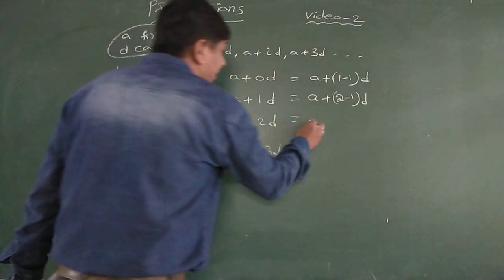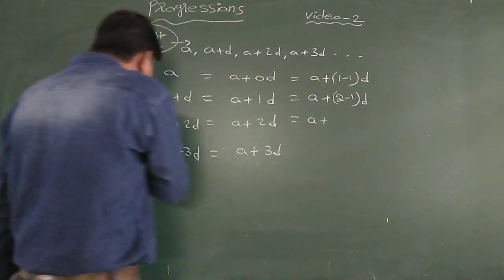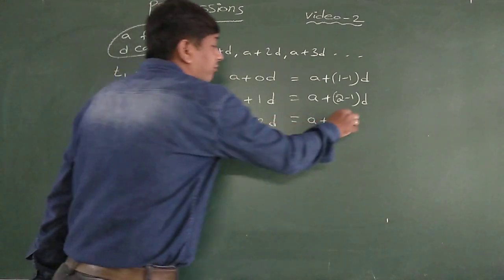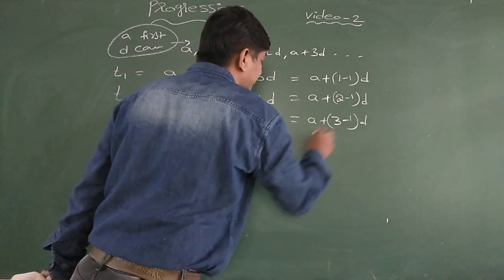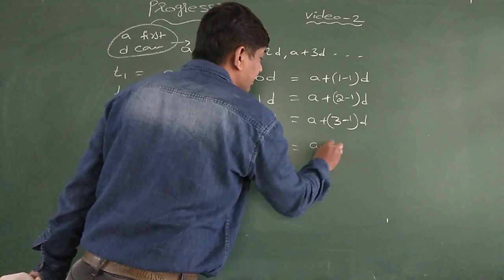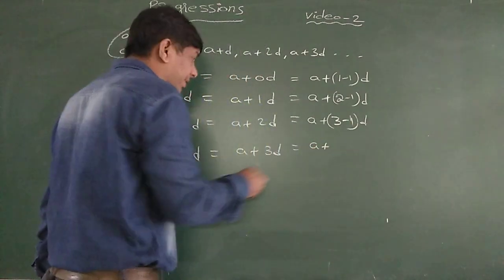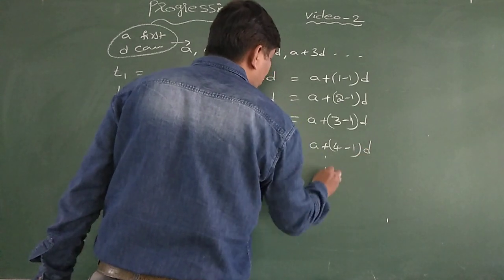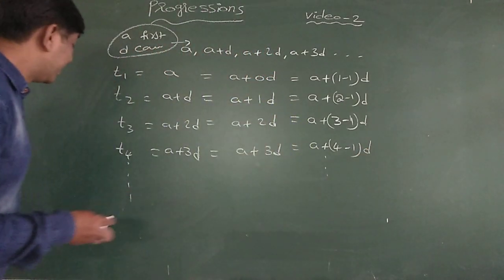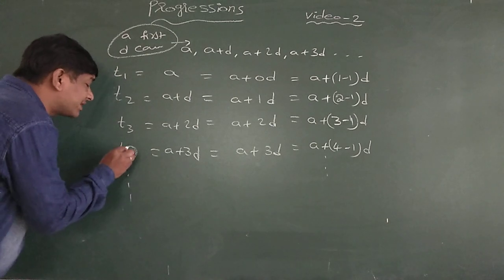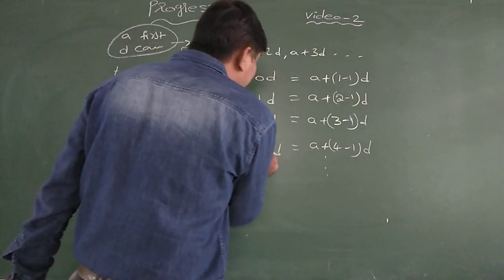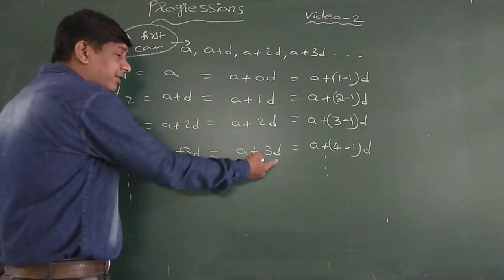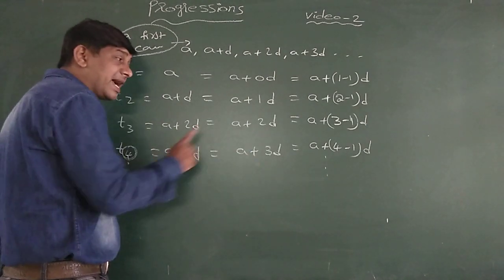Again here T3: A plus term number 3 minus, I required here 2, so subtract 1. A plus term number 4 minus 1 into D and so on. That means whatever the term number is, the D coefficient is one less than that.